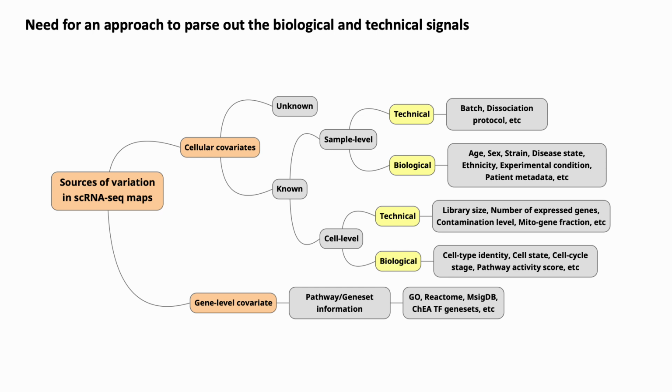Technical confounders can be introduced at every experimental step, from cell dissociation procedure to sequencing, and some examples of biological variability are genetic background, sex, age, or the strain variations between the samples. In the ideal case, we would like to remove the technical confounders while preserving the biological variations of our interest as much as possible.